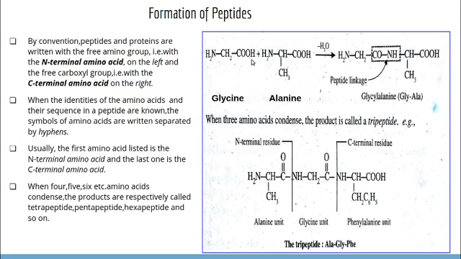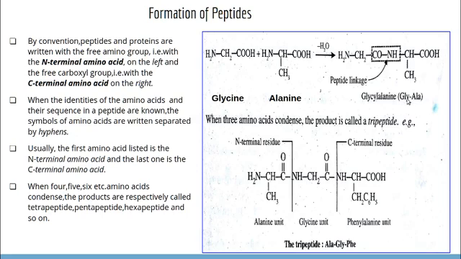They are combined together by eliminating a molecule of water and forming a dipeptide through a peptide linkage. The 3-letter symbol of glycine is GLY, and that for alanine is ALA. So the names have to be separated by a hyphen.